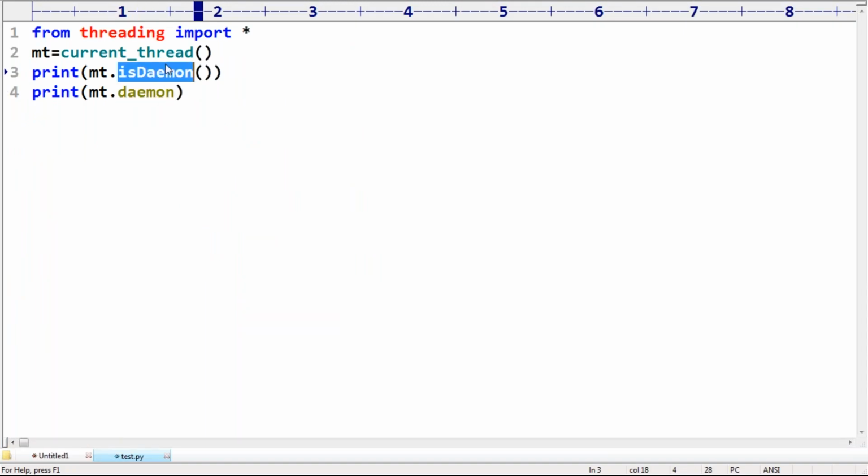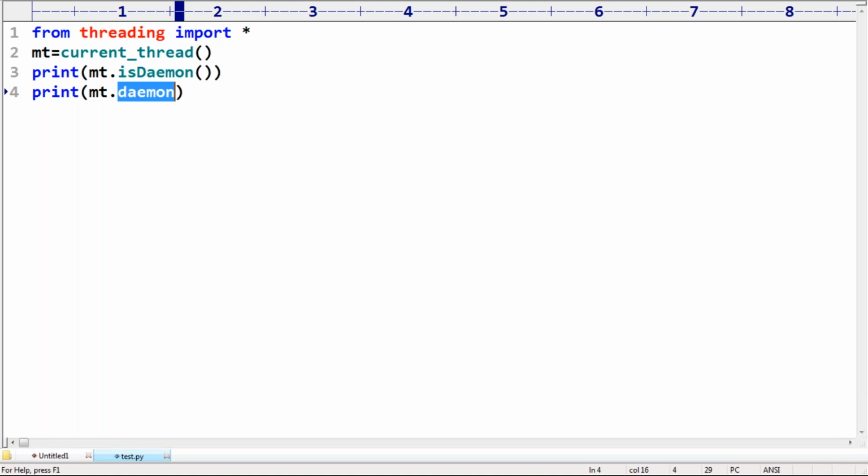So another point related to daemon threads: how to check whether a thread is a daemon or not, by using the isDaemon method or by using the daemon variable. Sir, what about the main thread? Is the main thread a daemon thread or non-daemon thread? Simple answer: the main thread is always a non-daemon thread.